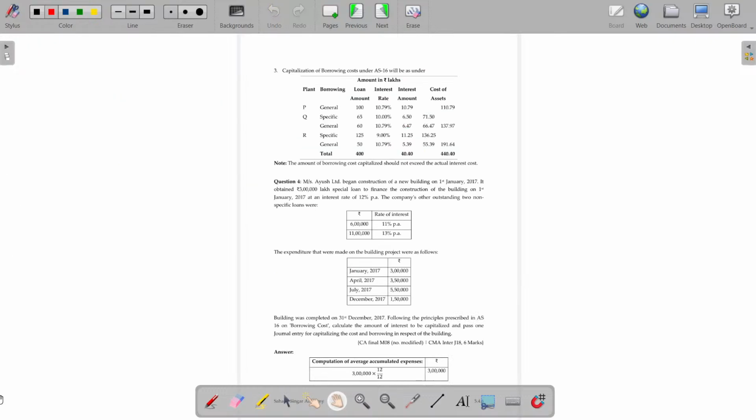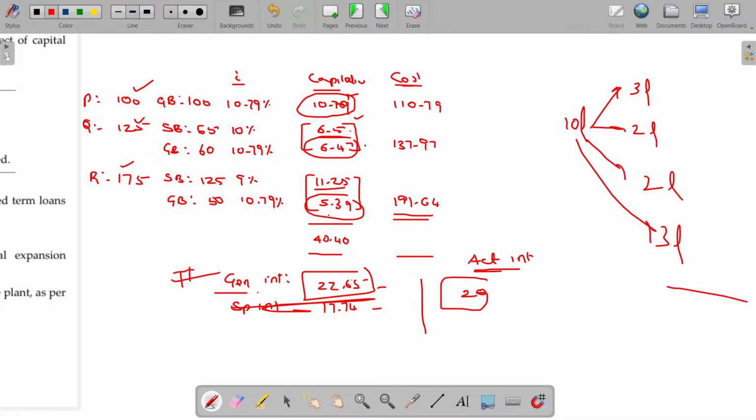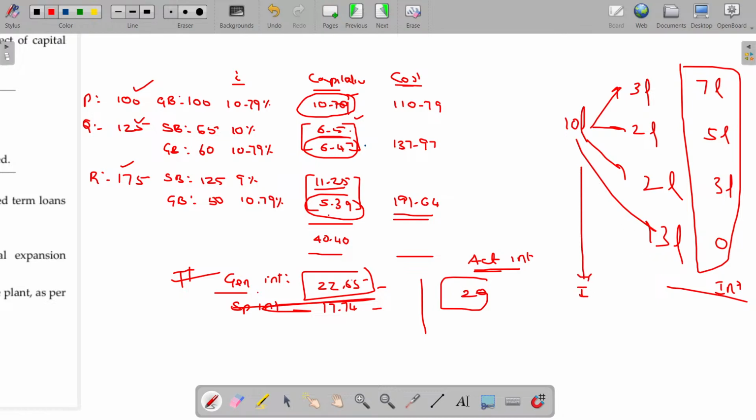Now, see, you borrow 10 lakhs, but you use initially 3 lakhs, then 2 lakhs, and again 2 lakhs, and finally another 3 lakhs within that year. So, after 3 lakhs, still you have 7 lakhs in your bank, 5 lakhs in your bank, 3 lakhs in your bank, and 0. As these are the amount available in your bank, you may get interest. Then the interest you pay for the 10 lakhs, from that the interest recovered is subtracted. That amount will be capitalized in general.